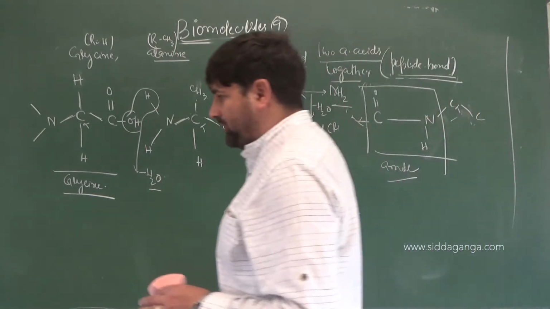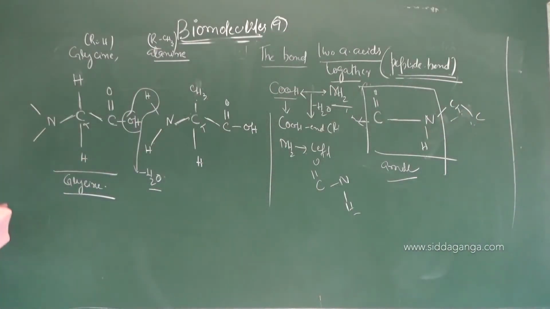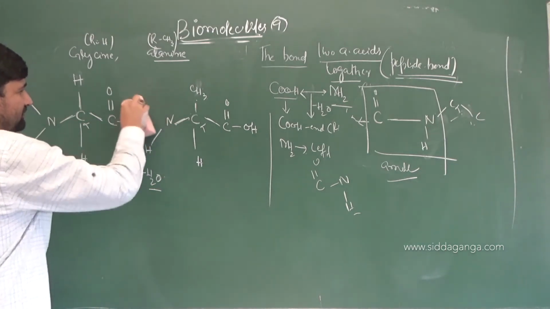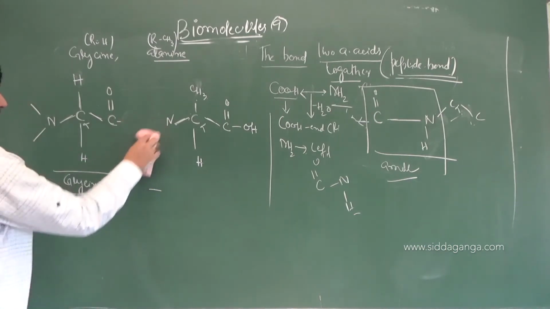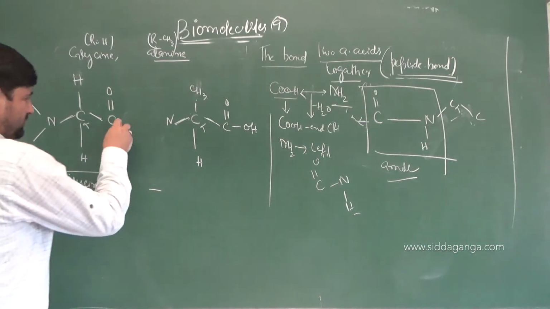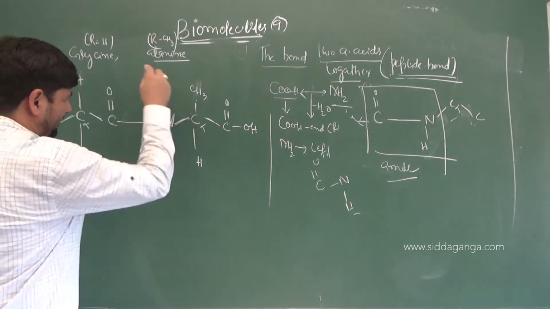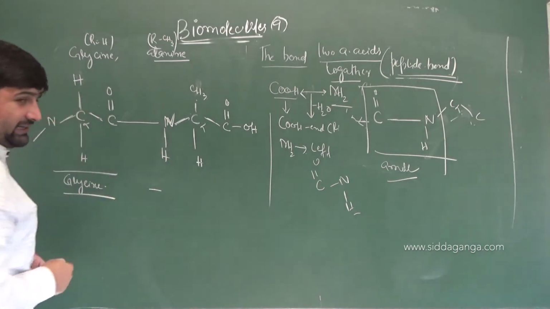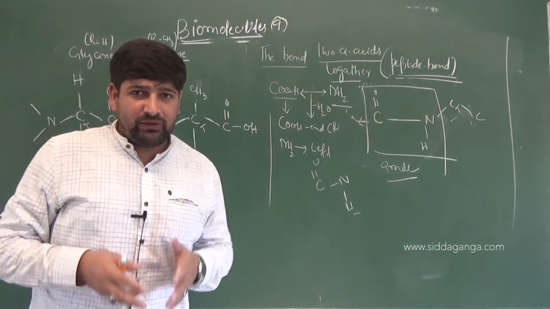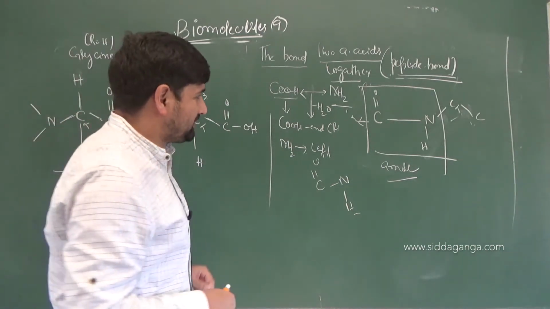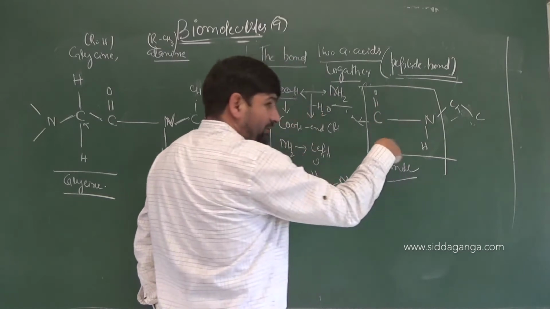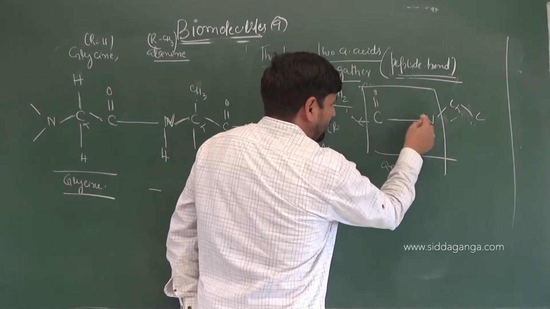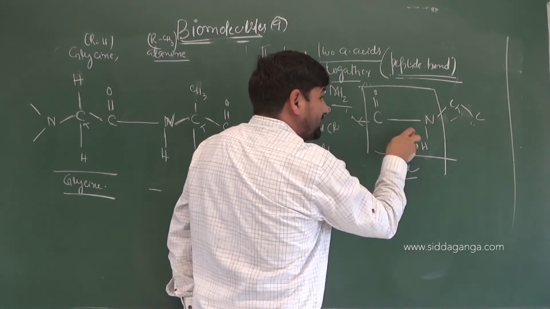Now there are some important things with respect to stereochemistry of this bond, with respect to the arrangement of this bond. Now, as I mentioned, water molecule will be removed from here. Remember that once water molecule is removed and amide linkage is developed, the carbon, oxygen and NH, that's amide linkage, will have the arrangement trans with respect to each other. That means the atoms making this bond will be present in such a way that C double bond O and NH will be going in trans direction to each other.